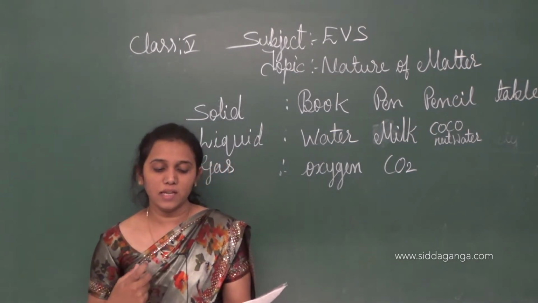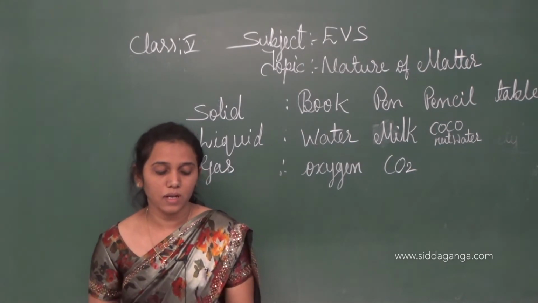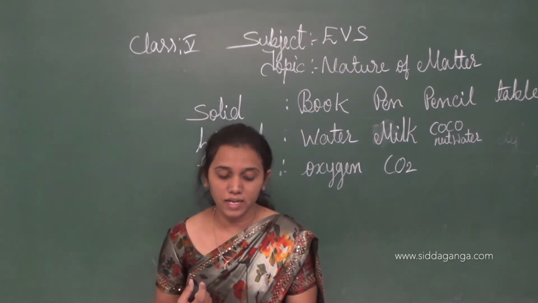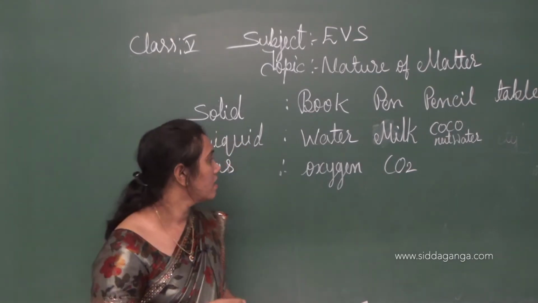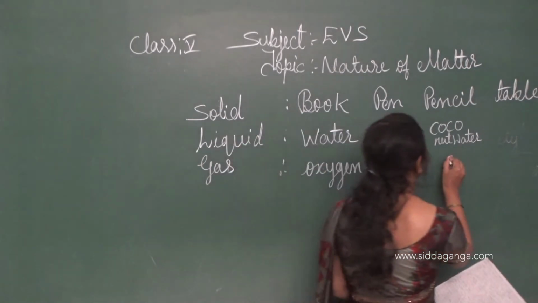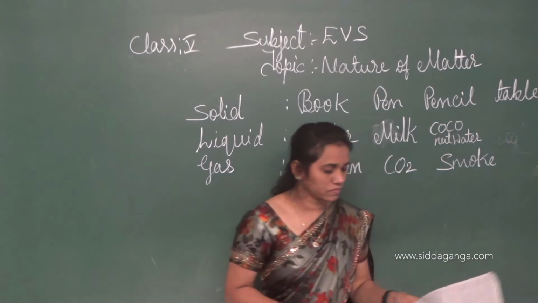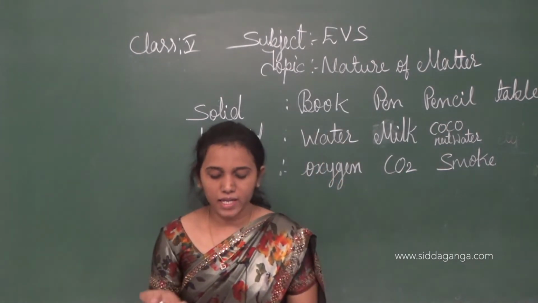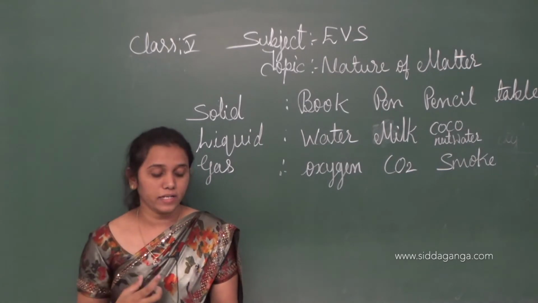It is a gaseous example. You can feel it, right, children? Smoke is a gas. You can think and write the last two parts.